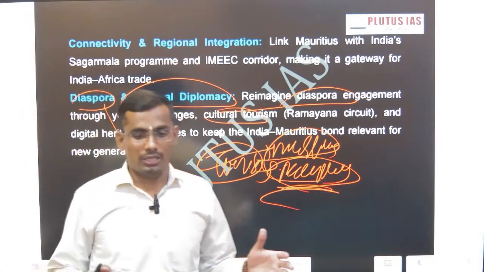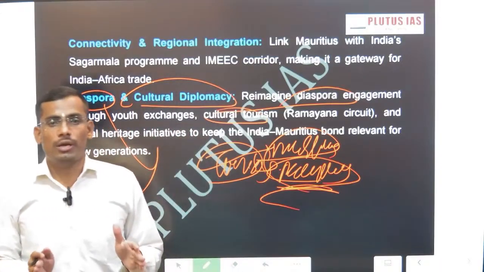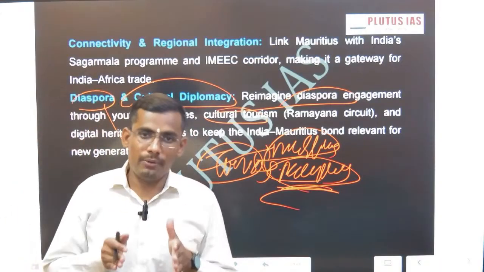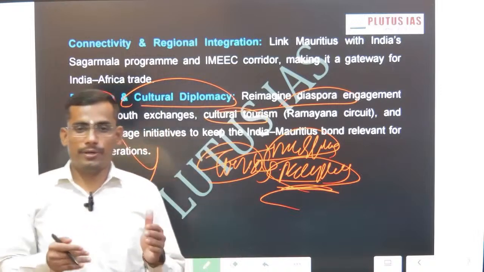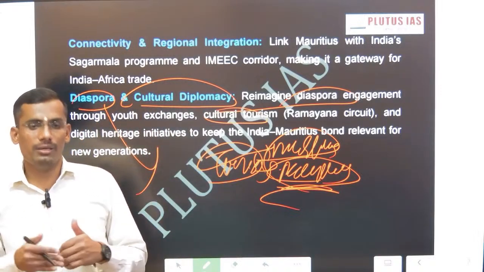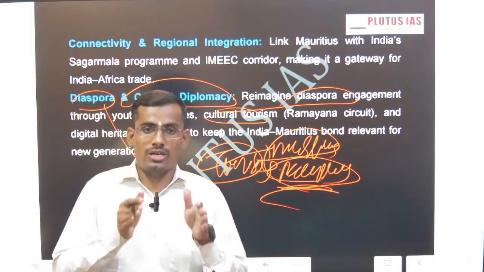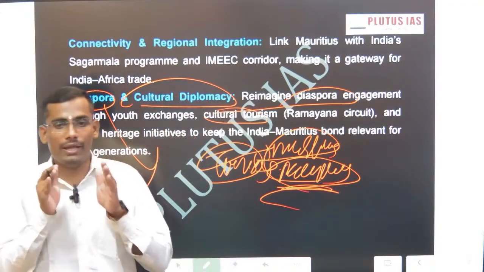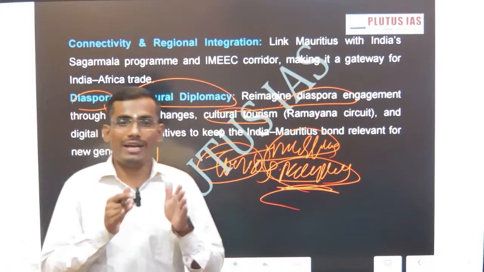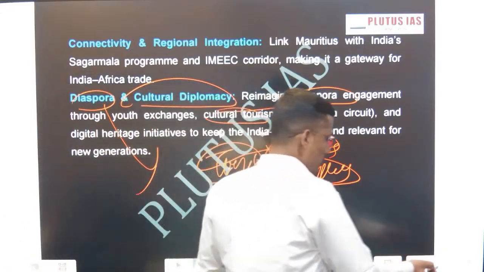Ultimately what matters in a bilateral relationship is that trust is of paramount importance in any relationship, individual relationship or between countries, even the bilateral relationship. What matters is trust. Trust is the foundation of each and every interaction, each and every engagement. Okay, so this is one dimension.